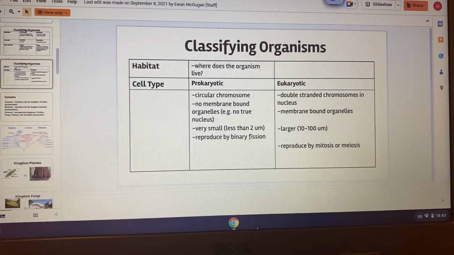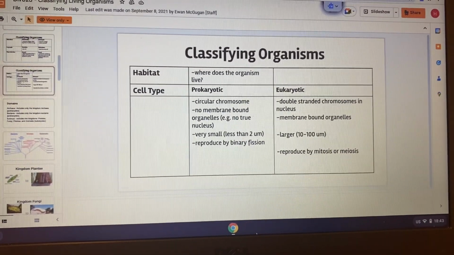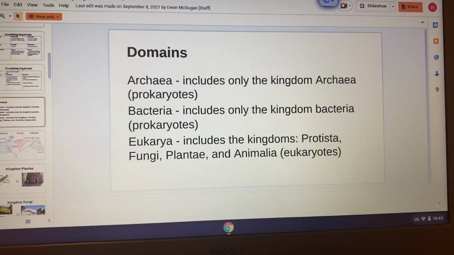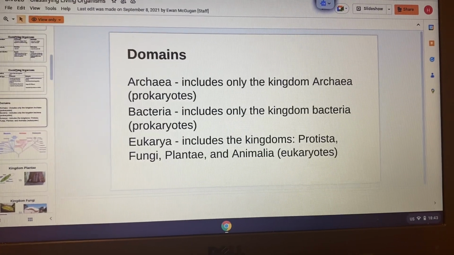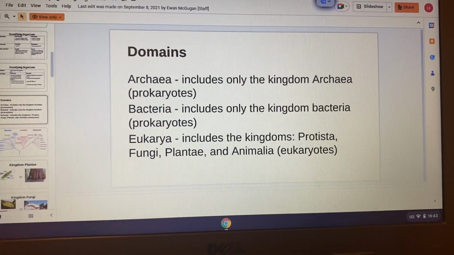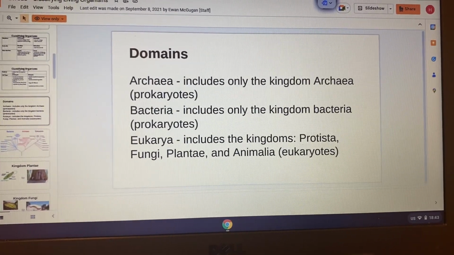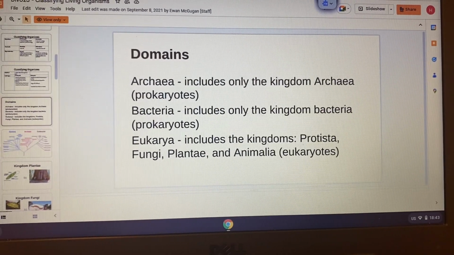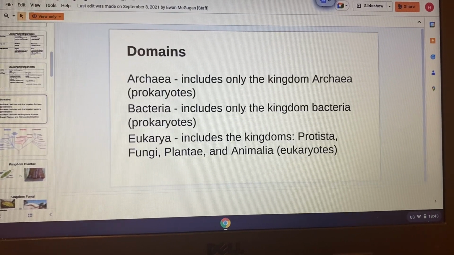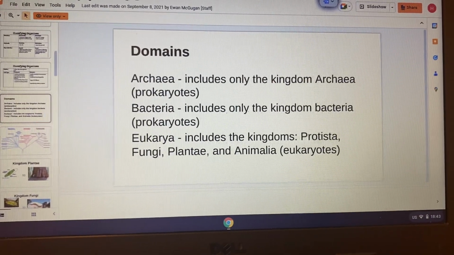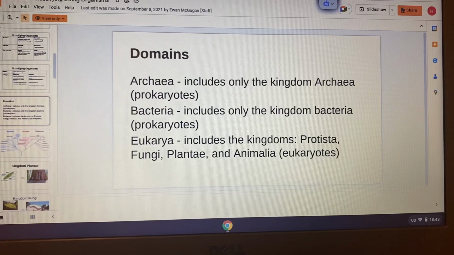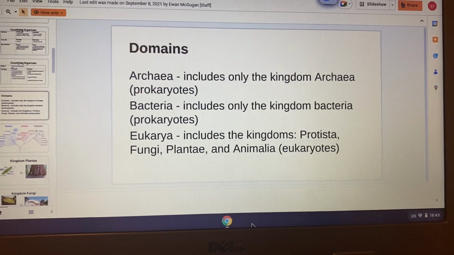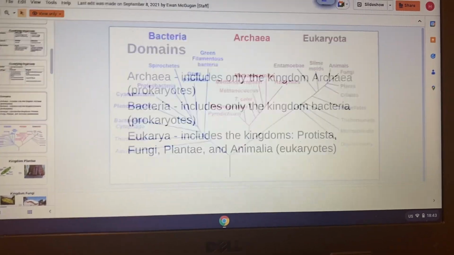So we go through habitat. We know that habitat is a place of living organisms, cell type, prokaryotic, eukaryotic, and okay, archaea. These are the domains. Archaea includes only the kingdom archaea, that are prokaryotes. Bacteria includes the kingdom bacteria, that are prokaryotes. Eukarya includes the kingdom. Okay, I told you that eukarya includes 4 things, that is protista, fungi, plantae, and animalia, and those all are eukaryotes. So these are the 3 domains, but eukarya have 4 things in its domain.